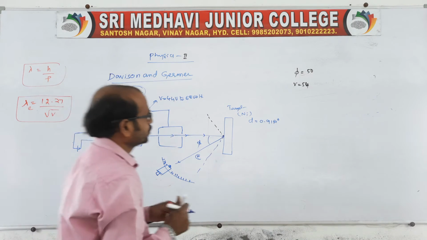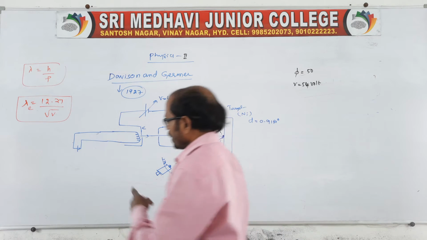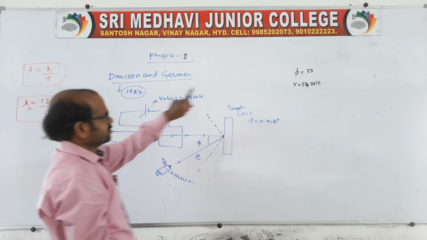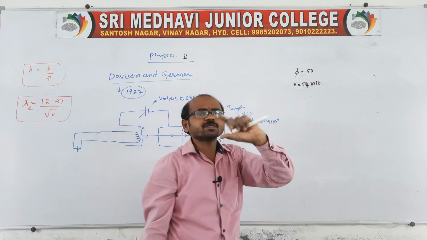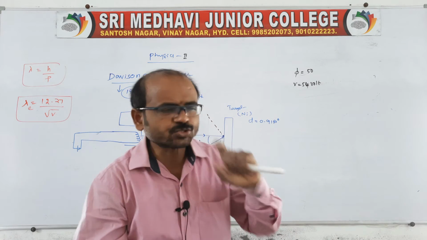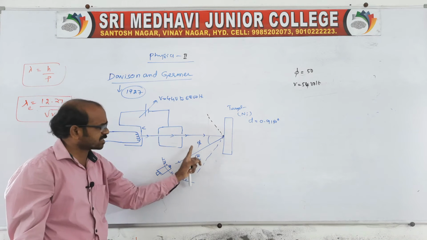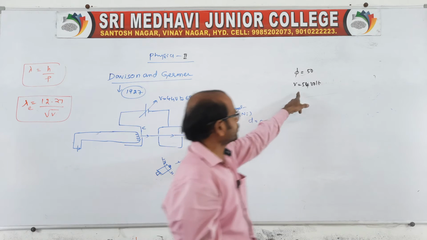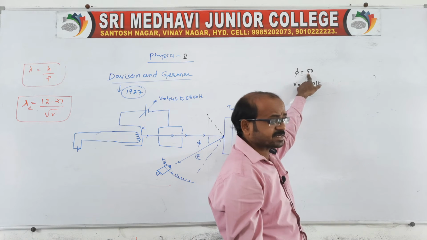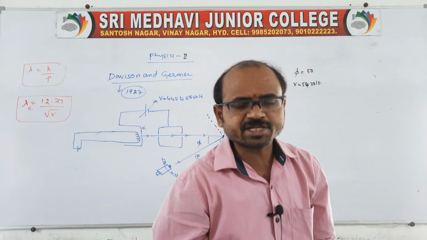One point I will conclude here: if 54 volts is applied at the potential divider, the diffracted angle is 50. This angle shows a maximum because of 54 volts. If you take other voltages, we will get other diffracted angles, but at 54 it shows a 50 degree diffracted angle, and it gives a maximum wavelength.